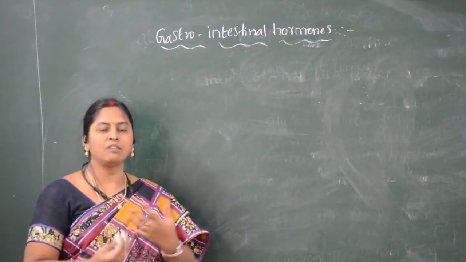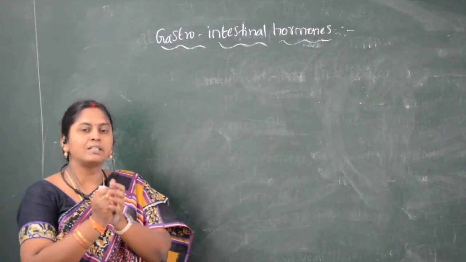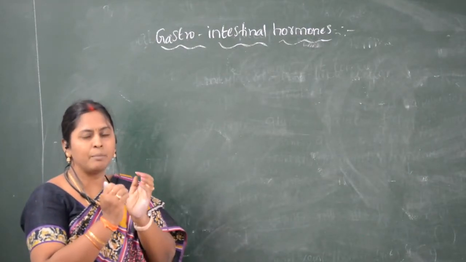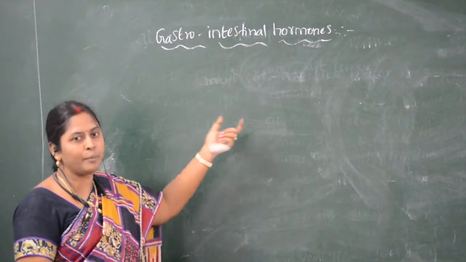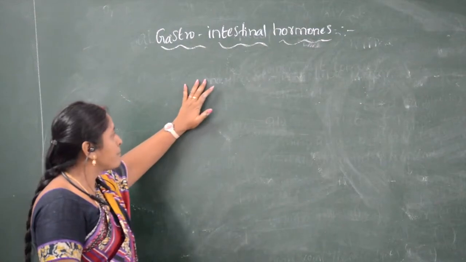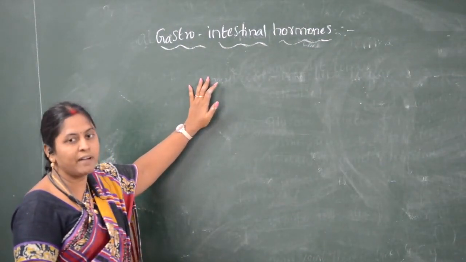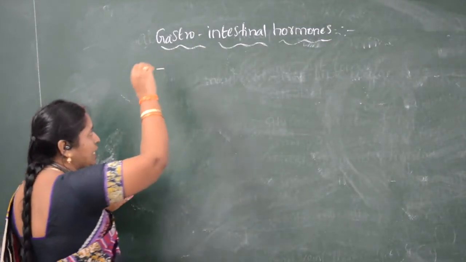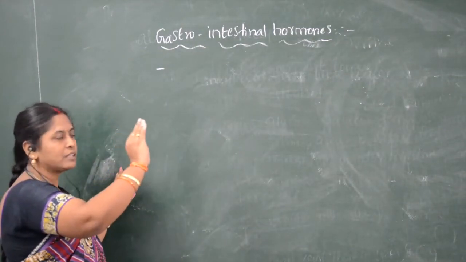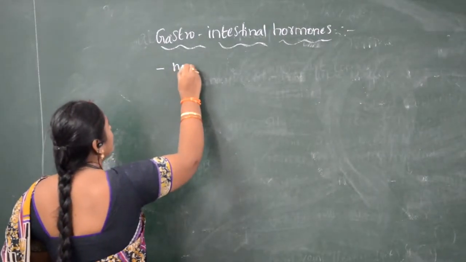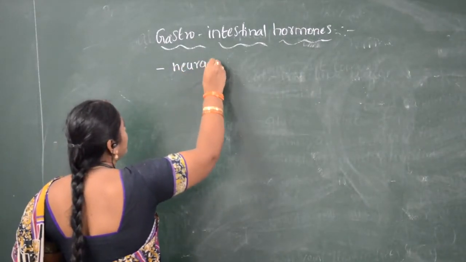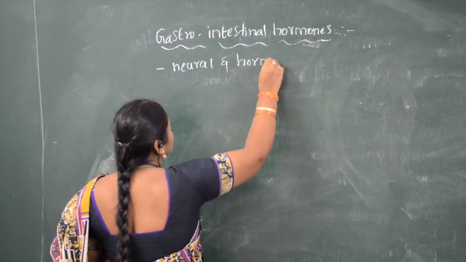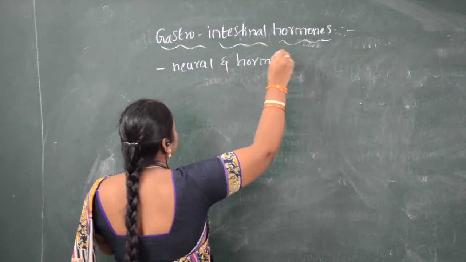Or we can say in one word, they coordinate the function of the alimentary canal for the digestion of food materials. Gastrointestinal functions are under the control of the neural system and hormones.